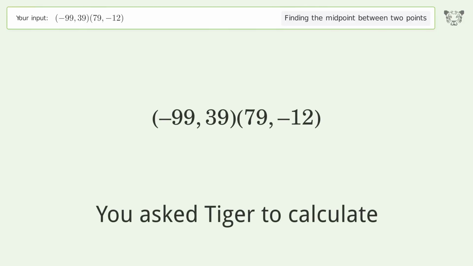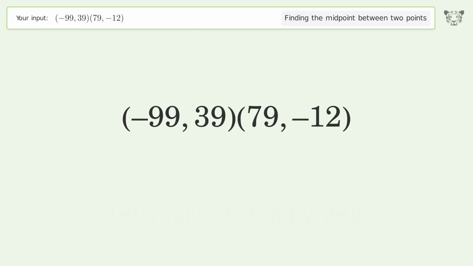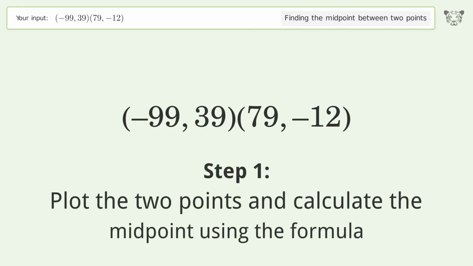You ask Tiger to calculate. This deals with finding the midpoint between 2 points. The midpoint between the 2 points is -10, 13.5. Let's solve it step by step. Plot the 2 points and calculate the midpoint using the formula.